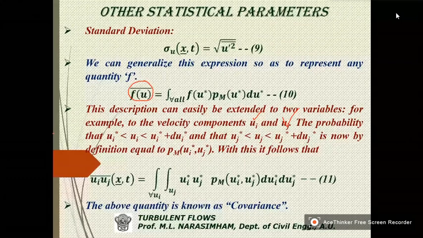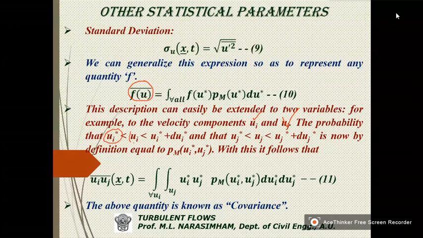So, what is the probability that Ui star is less than Ui, less than Ui star plus dUi star, and